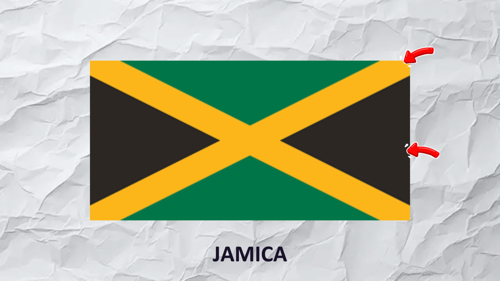Jamaica. Black, gold, and green make up the flag. The black stands for hardships that people have faced, gold for the country's natural wealth and sunlight, and green for the land and hope for the future. The pattern of an X shape known as a saltire gives it a look unlike most rectangular flags.